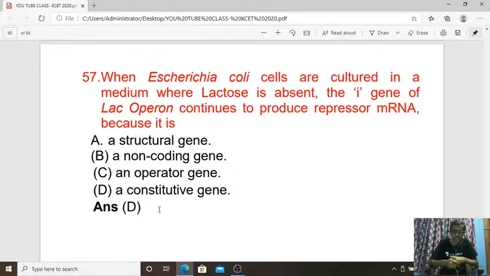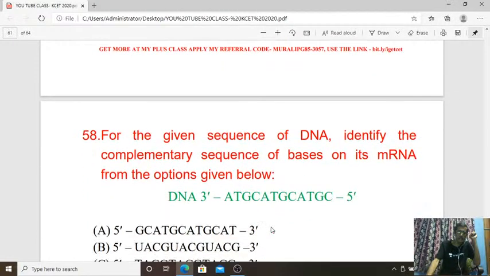57. When Escherichia coli, E. coli, cells are cultured in a medium where lactose is absent, the I gene of the lac operon continues to produce repressor mRNA because it is a constitutive gene. It is not a structural, non-coding, or operator gene concept. Here A, B, C are not right. D, a constitutive gene of that operon. So the I gene of the lac operon continues to produce repressor mRNA. So the answer is D.